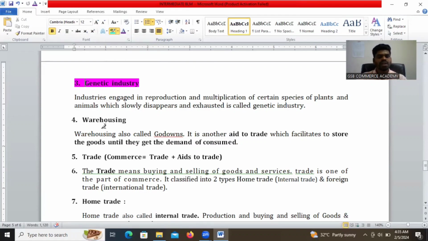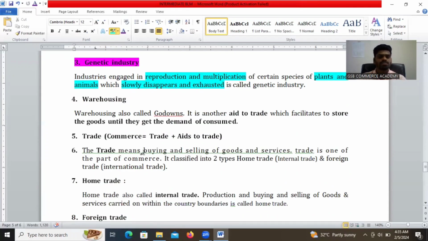It is one of the types of industry. A genetic industry is engaged in the reproduction and multiplication of certain species of plants and animals which are slowly disappearing and being exhausted. This is called genetic industry, one of the types of industry.